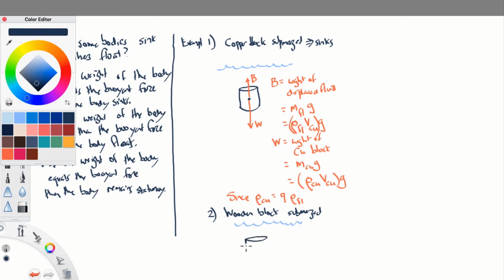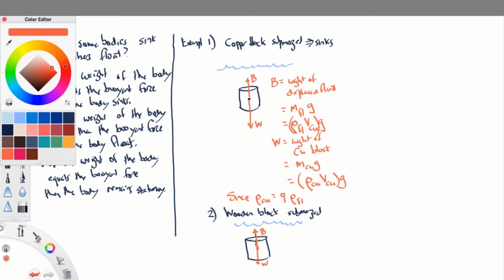Let's make it a nice wooden cylinder looking the same as the copper, but now it's made of wood, not copper. Once again, it's got a buoyant force acting up on it. Let's make this the exact same volume as the copper one. Because it's the same volume, it's going to displace the same amount of liquid, and so the buoyant force is going to be the same. But the weight of the wood is going to be smaller.